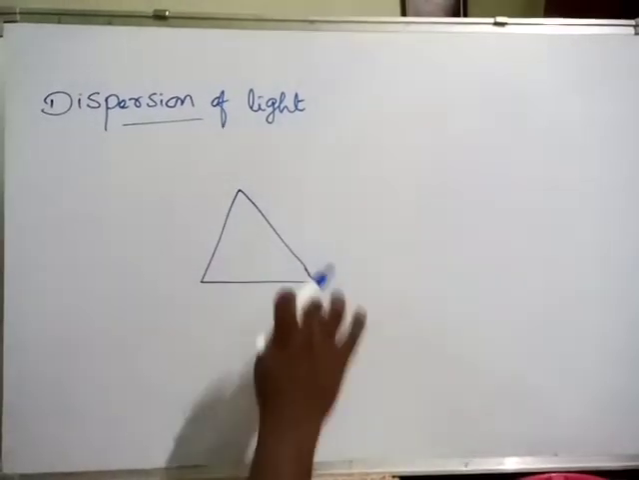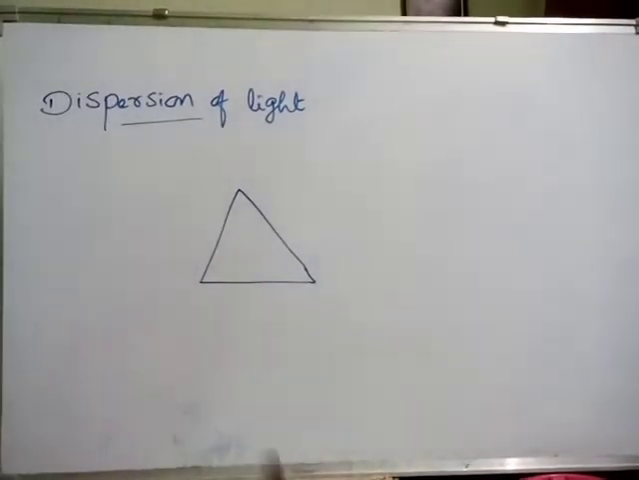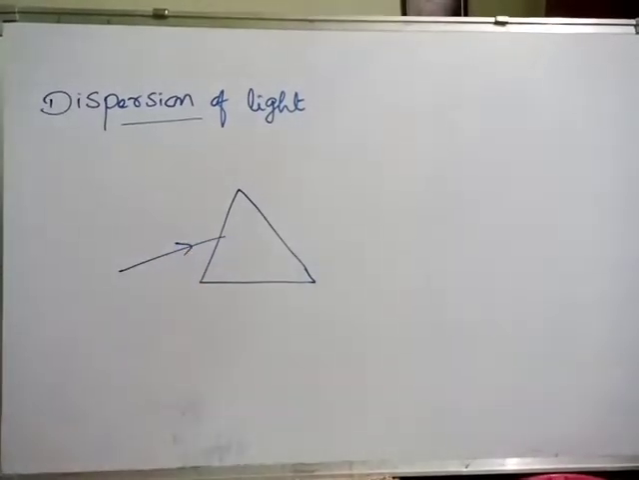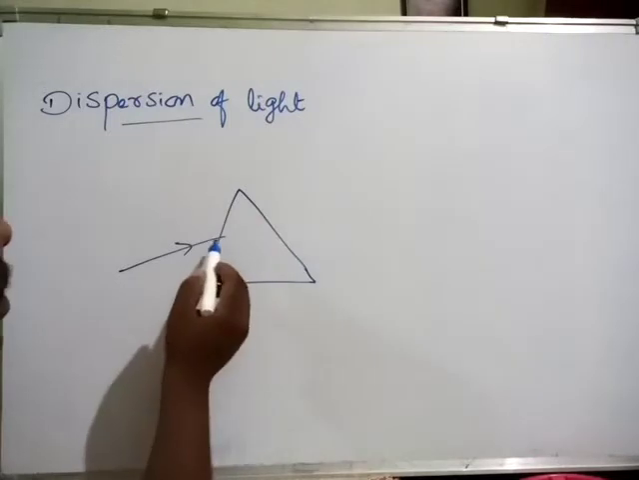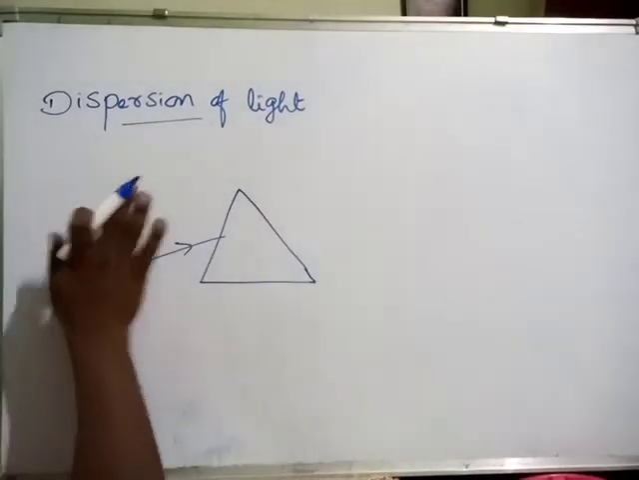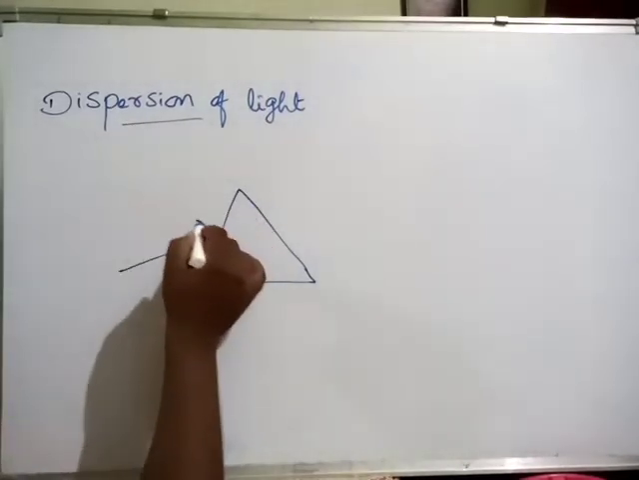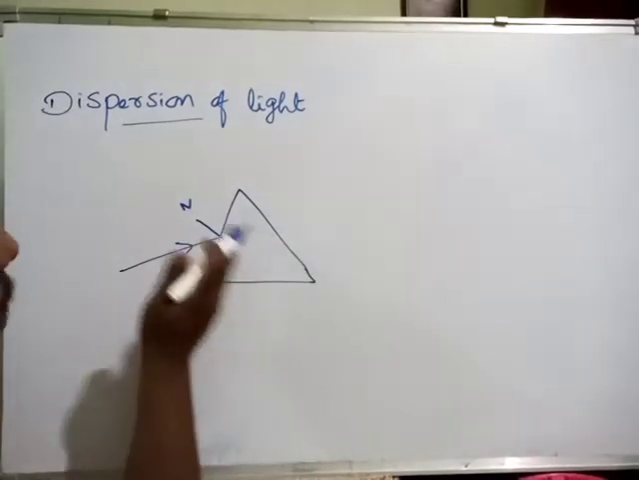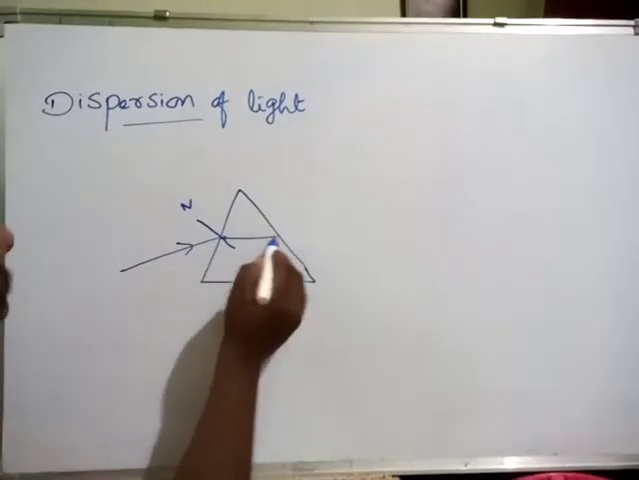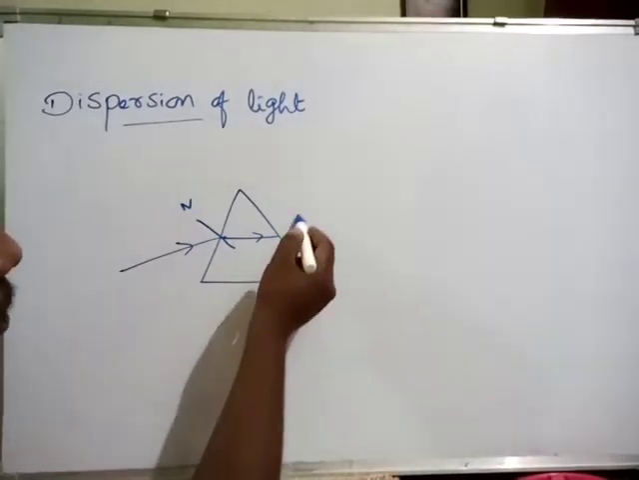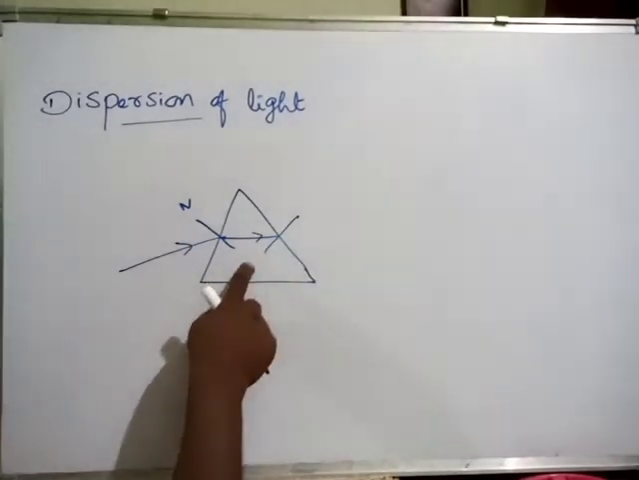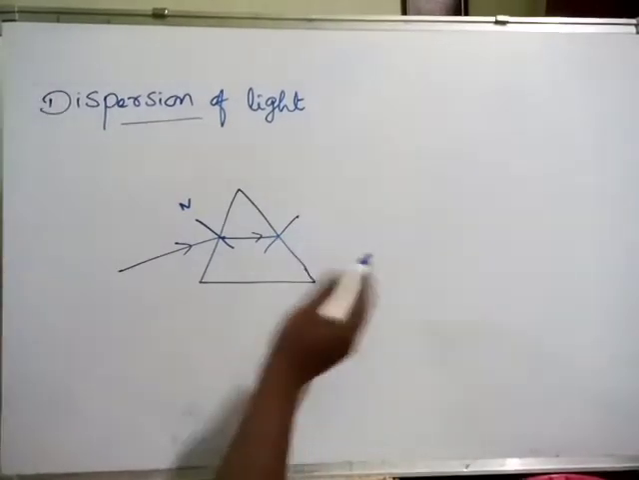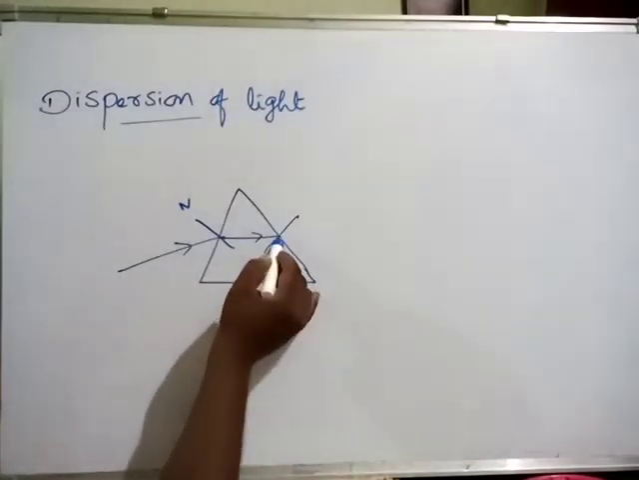As you know very well, if an incident ray passes through one edge of the prism, this is the rarer medium and this is the denser medium. Instead of going in this direction, it bends away from the normal. Again, at this edge, going from denser medium to rarer medium, it bends away from the normal.